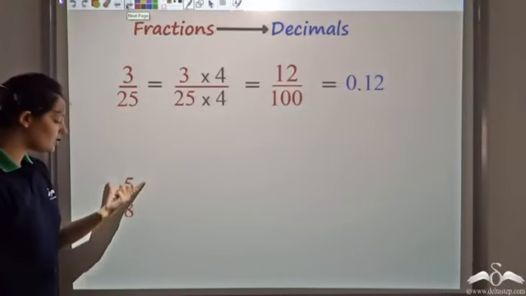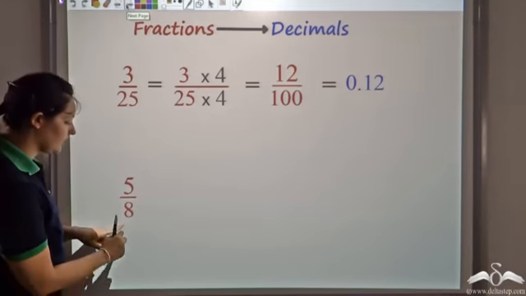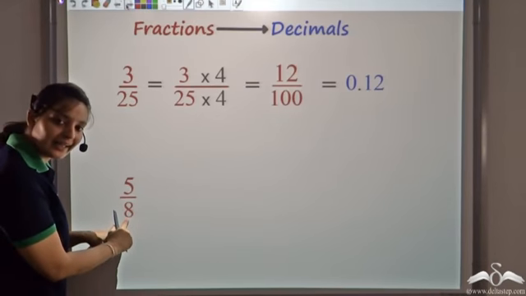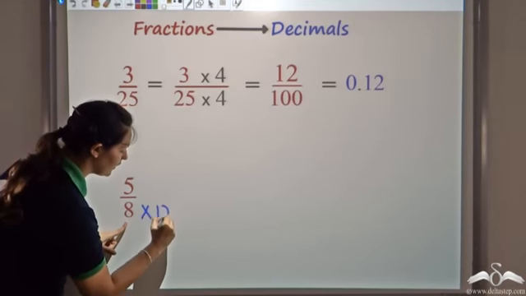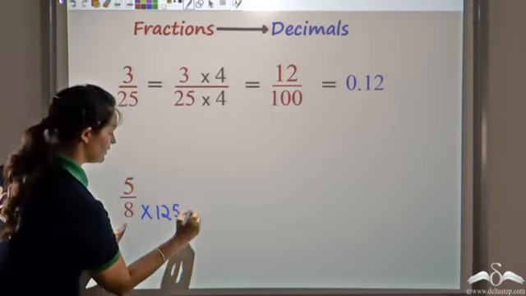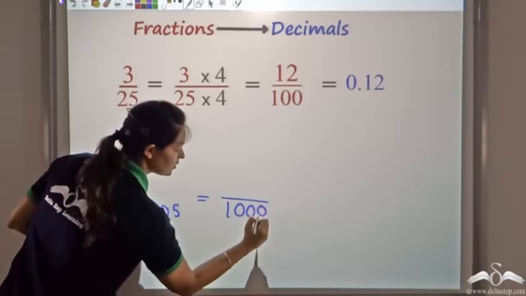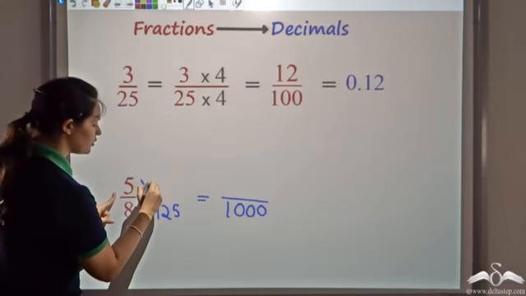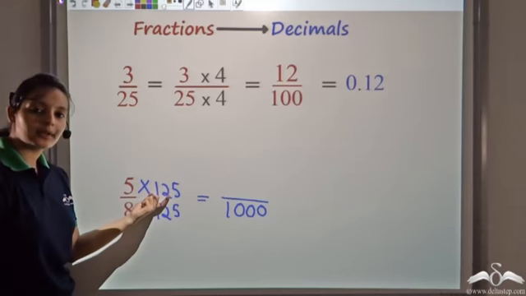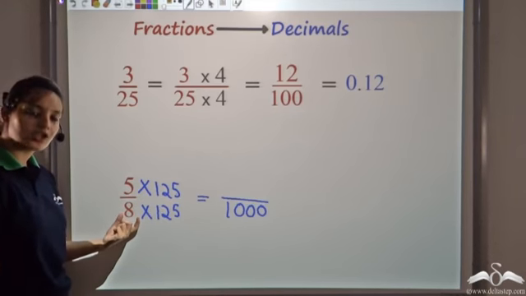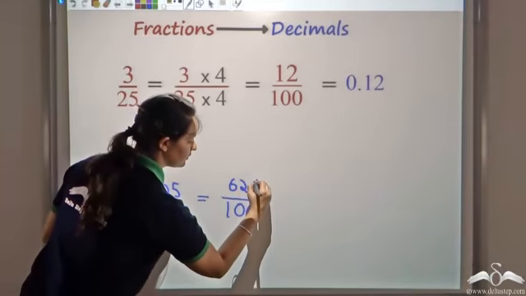0.12. Now let's try to convert this number, which is 5 by 8, into a decimal number. Again, you need to find what number you should multiply 8 with to get a power of 10. I know 8 times 125 gives me 1 followed by 3 zeros. That is 1000. So I multiply 5 also with 125, the numerator with the same number, so that the value of this number does not change. Now 5 times 125 gives me 625.